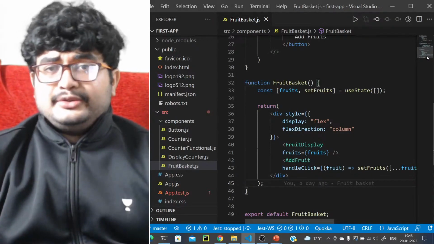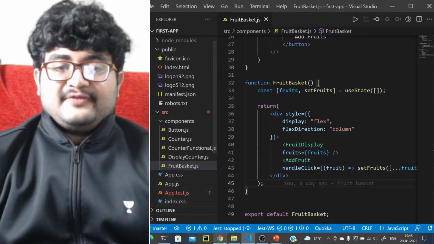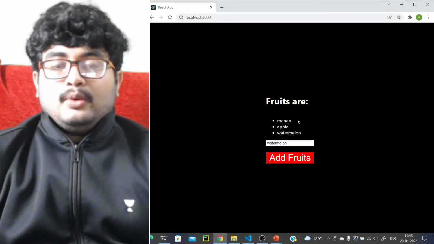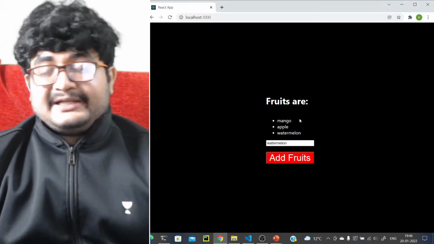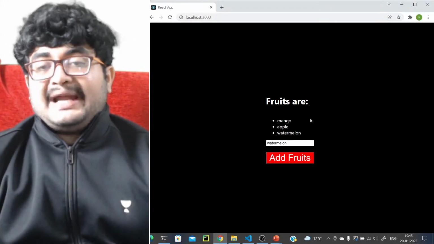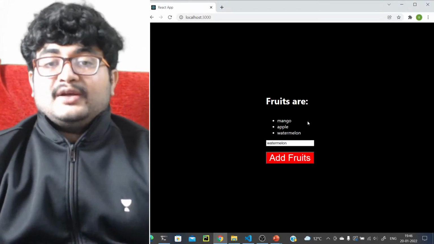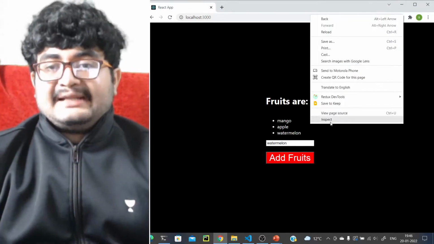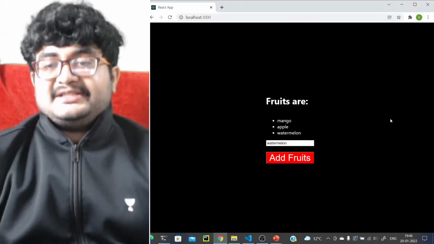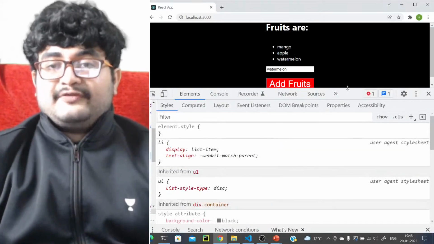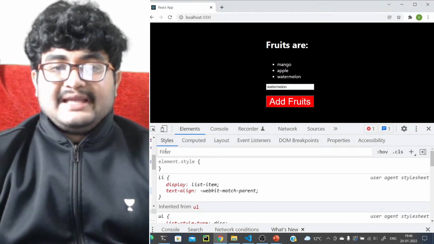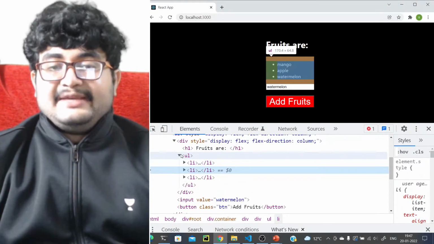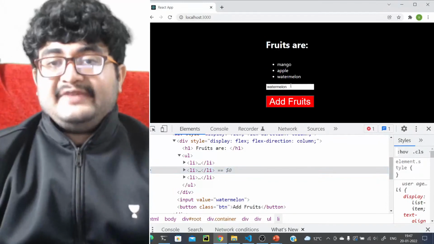Now what we want to do here is, see, we have the list of fruits here, mango, apple, watermelon. What I want to do is add a delete button beside each of them. On clicking that delete button, it should delete the fruit as well. But before we do that, let's actually see how React optimizes this adding of fruits, right? If we go to this section, just see what is actually changing when we add a fruit.